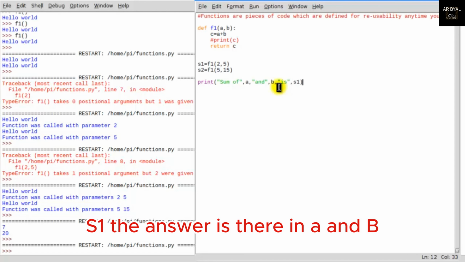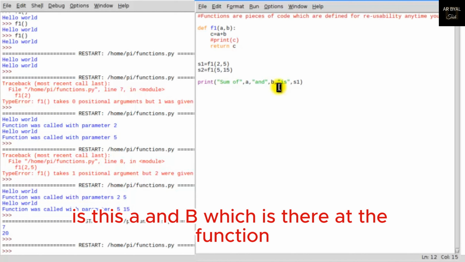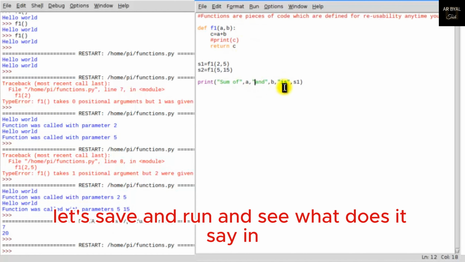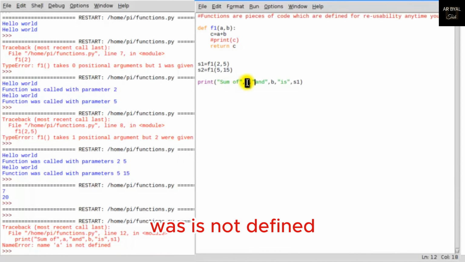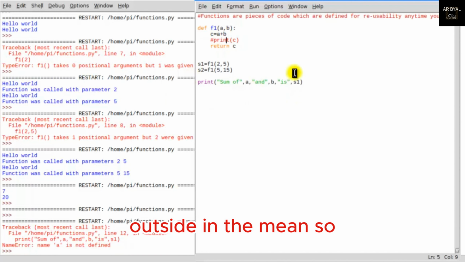S1, the answer is there in A and B. Can it be possible? Can you write sum of A and B is S1? Is this A and B which is there in the function, can it be accessible outside? Let's save and run and see. What does it say? It says name A is not defined. Boss, A is not defined. You cannot say A and B because that A and B is inside the function. You can't use variables inside the function outside in the main.